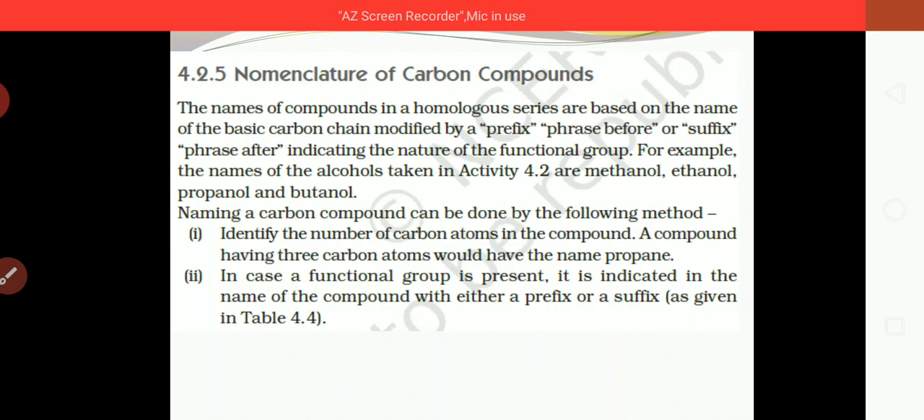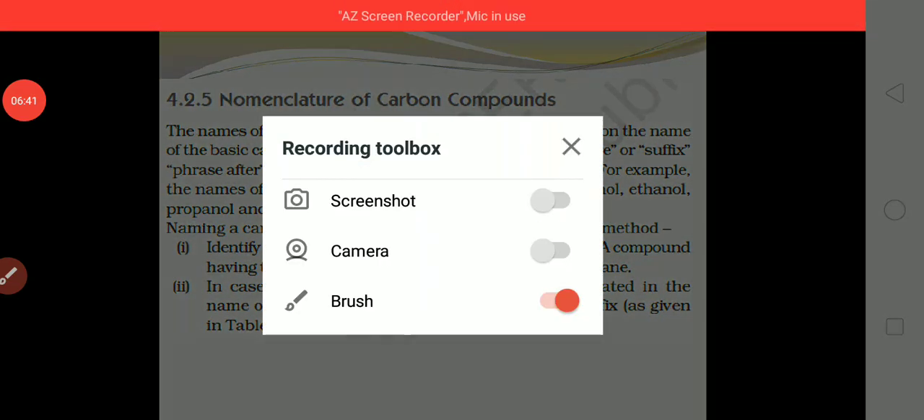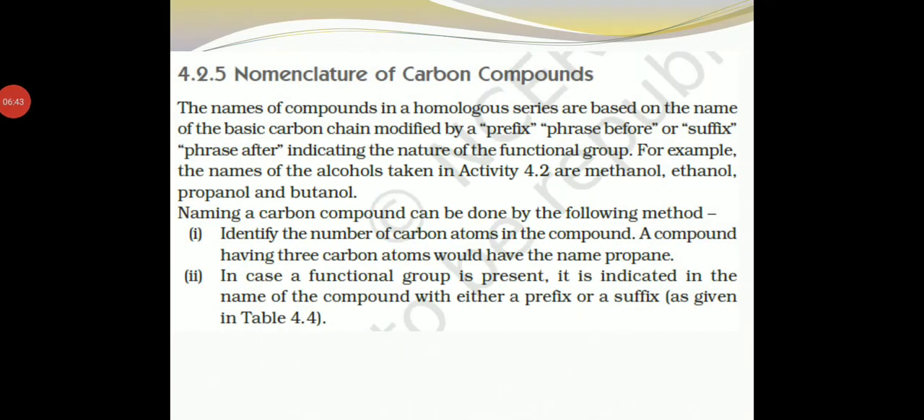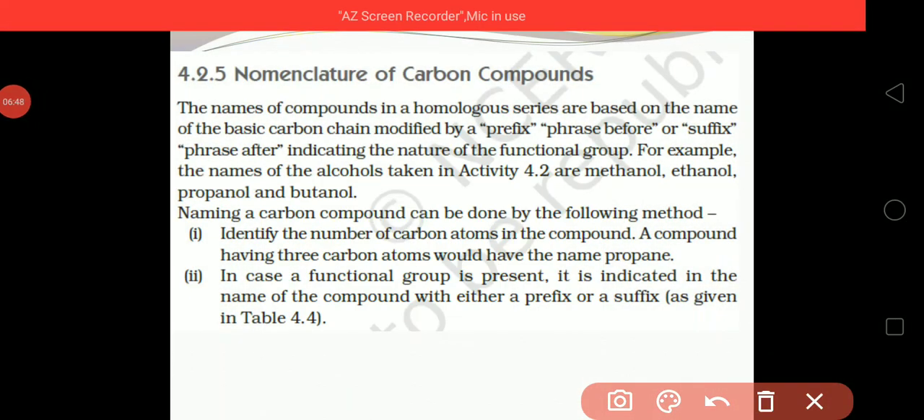Now, nomenclature of carbon compounds. How can we give the name of a particular compound? How can it be named?